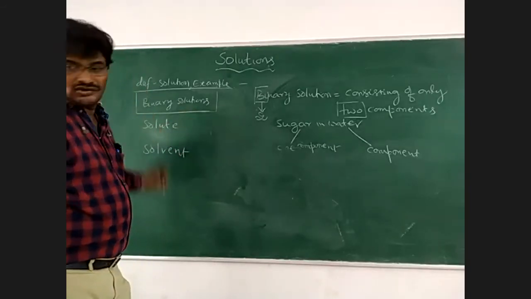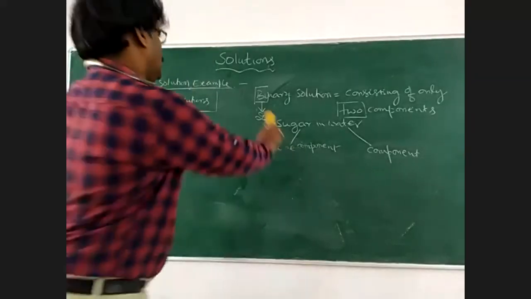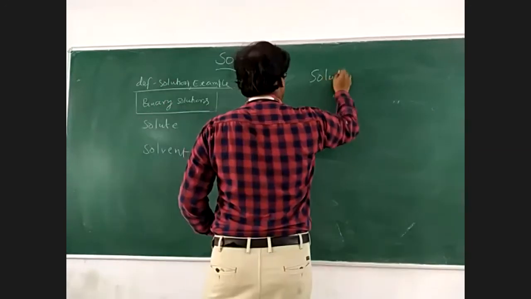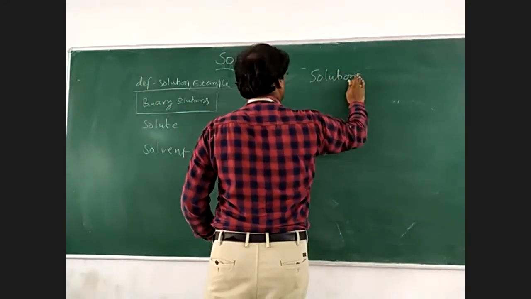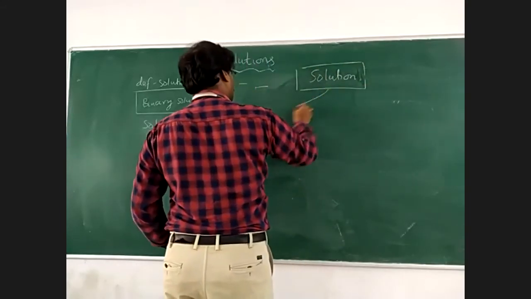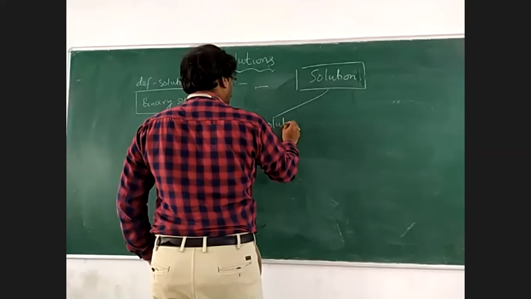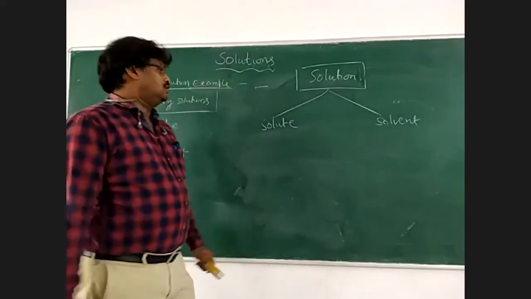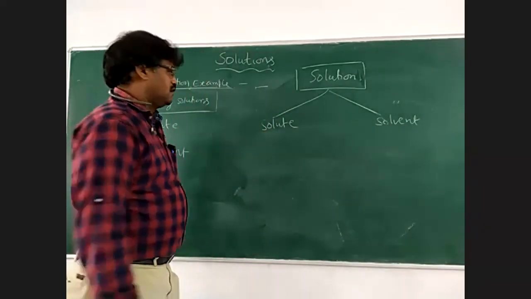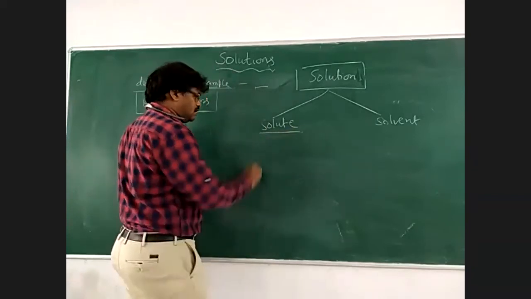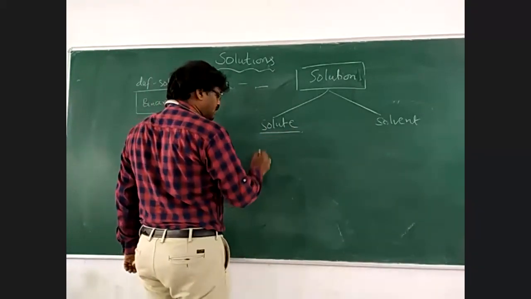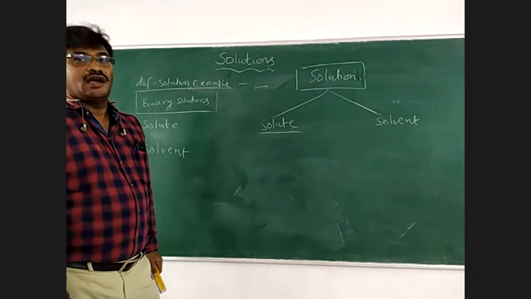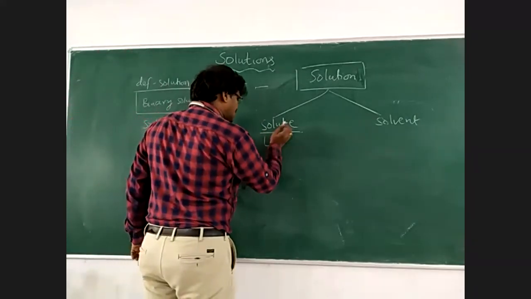Next one, in a binary solution, represented like this: one component as a solute, one component as solvent. Solute is defined as the quantity that is less in solution. That means the quantity present in the lesser amount, or smaller amount, is called solute.